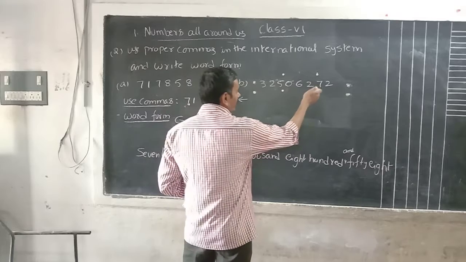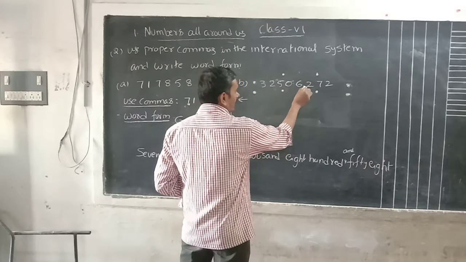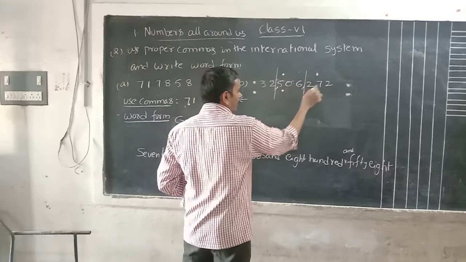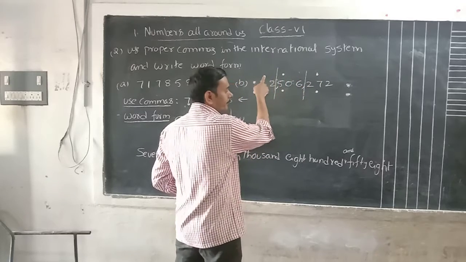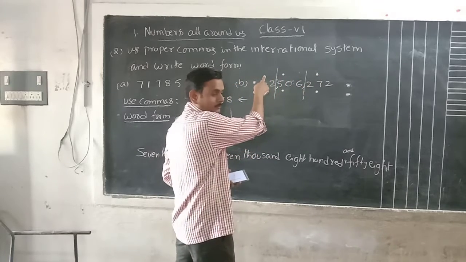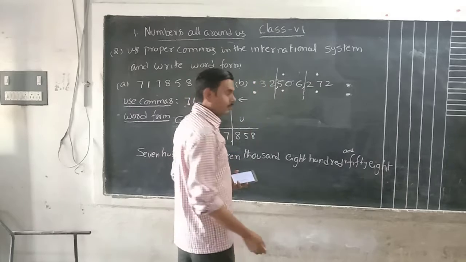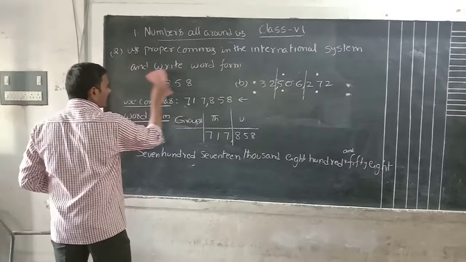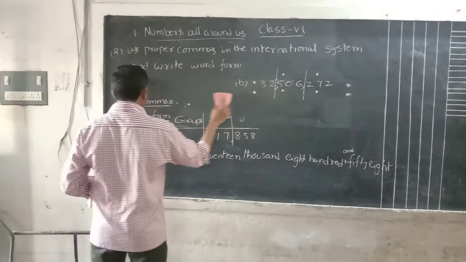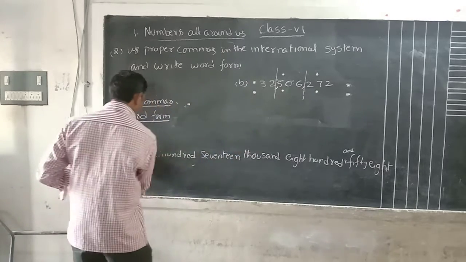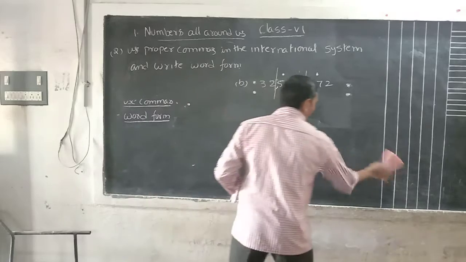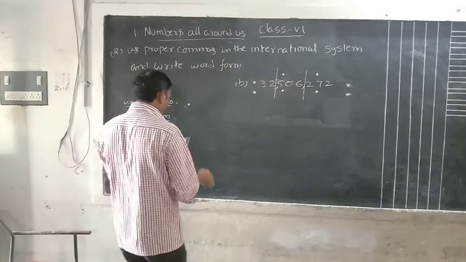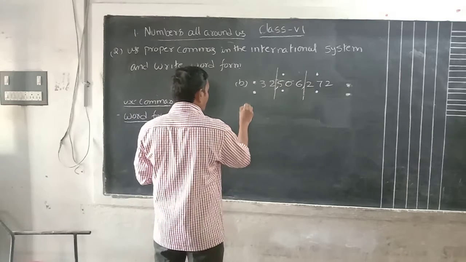Here if you observe, after 3 digits we place a comma. Here we will get a comma. Here we will get a comma. Later draw a line here. Unit group, thousand group, million group. Which group is it? A million group. Now, how to complete that one, do it yourself. Now we will follow the next question. Similarly, you have to complete it like that. Do some also yourself.